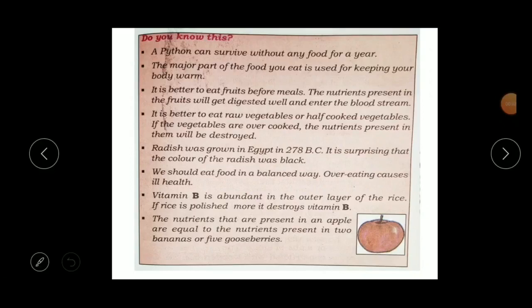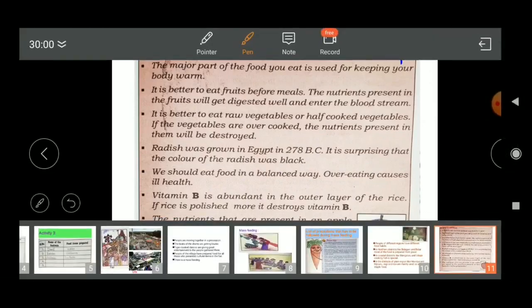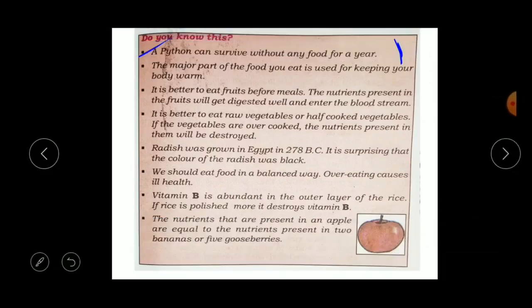Okay, now let us know some more interesting facts about this lesson. A python can survive without any food for a year. A python, which is a kind of snake, can live for one year without food. The next point is that the major part of the food you eat is used for keeping your body warm. Whatever food we eat, most of it is used to keep the body warm.